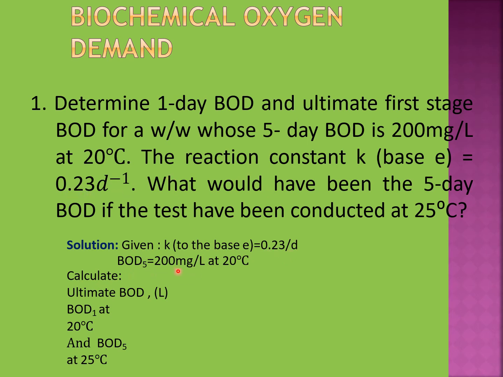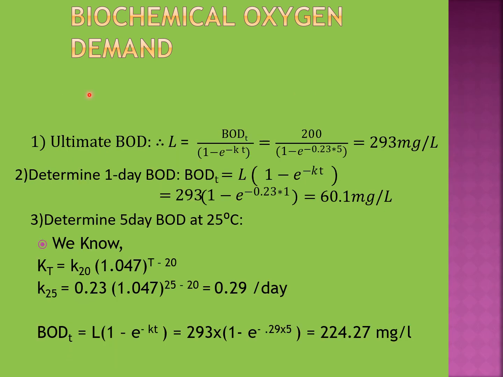BOD 5 equal to 200 mg per liter at 20 degrees Celsius is also given in the question. We have to calculate the ultimate BOD, which is L, BOD 1 at 20 degrees Celsius, that means BOD for 1 day, and BOD 5 at 25 degrees Celsius, that means BOD for 5 days at 25 degrees Celsius temperature. To calculate ultimate BOD L, we will use this formula.